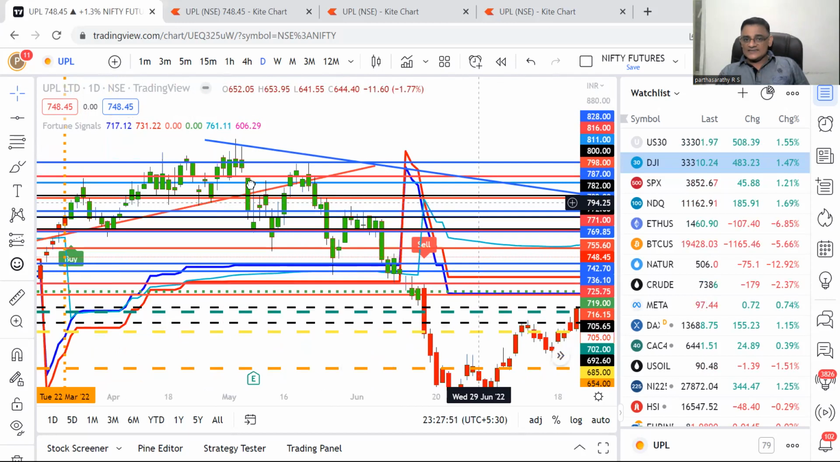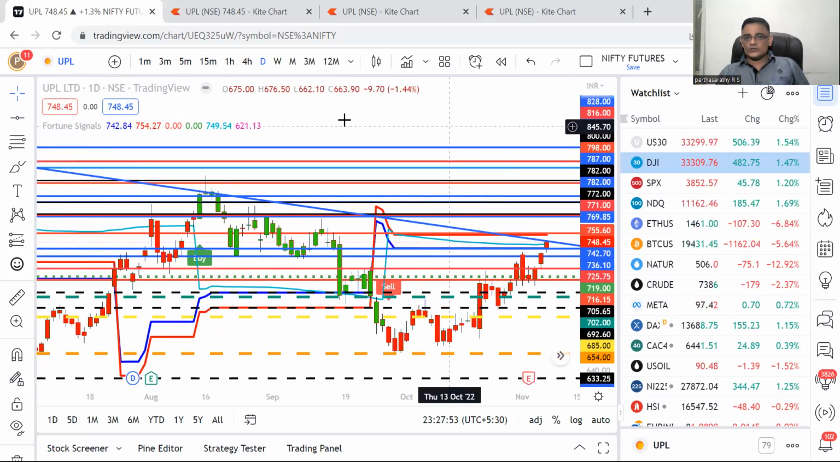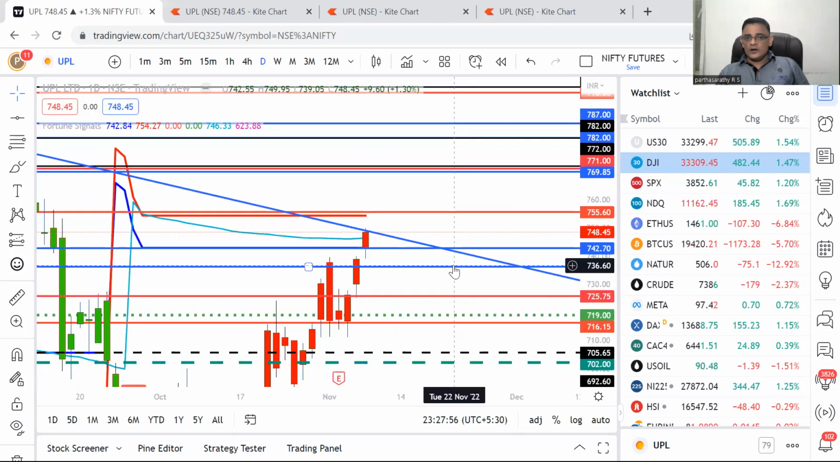Now, what is happening is it has exactly closed above the trend change date, the yearly date high, which happened in the month of February. The February yearly date high was 742.70. It closed above that yesterday. So first confirmation: it crossed the last yearly date high, which happened in February, and it closed above. First signal.